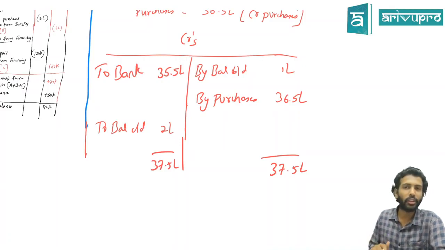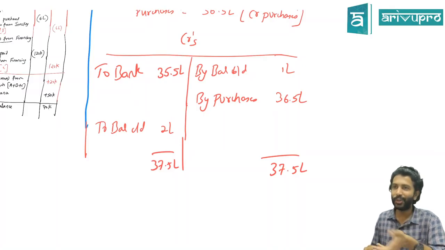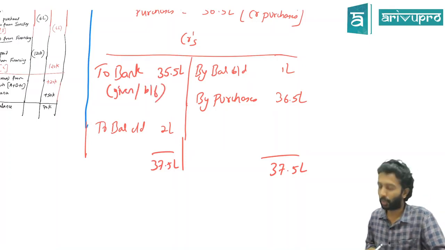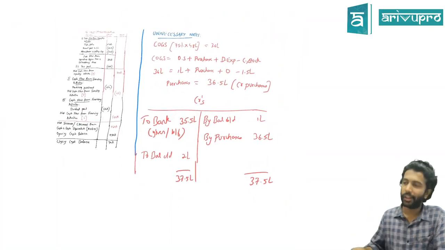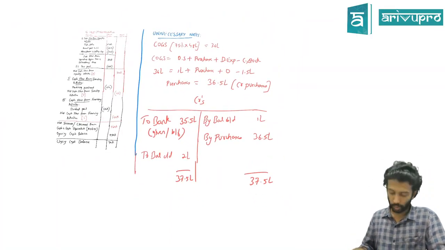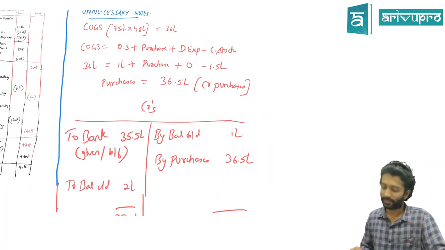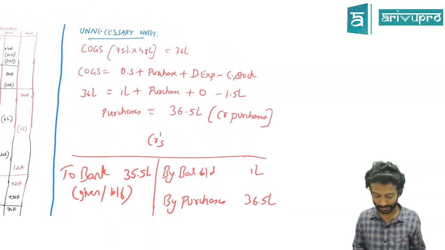Then why are you doing all this drama? Hence it becomes unnecessary. Even if you do it, the number they gave is the only number you will arrive at, no? Anyway, this is given. Something which is given, you are arriving at as a balancing figure. So there's no point in doing that working note. Hence these are unnecessary. You can write it down for your reference, but please don't write it in the examination. Neither the note nor the heading of that note.